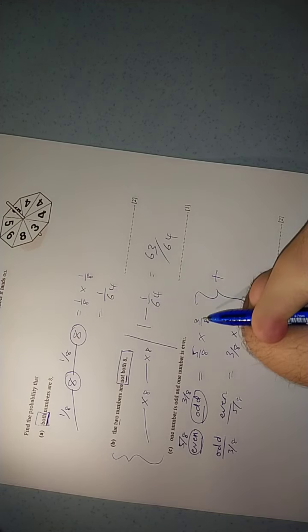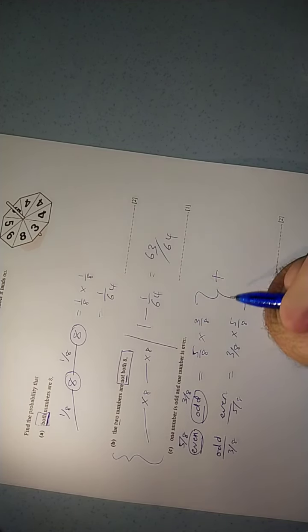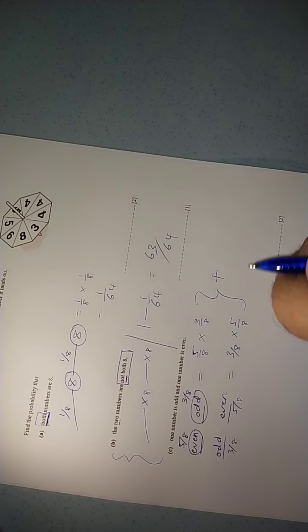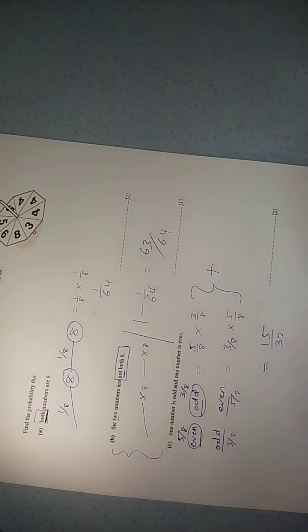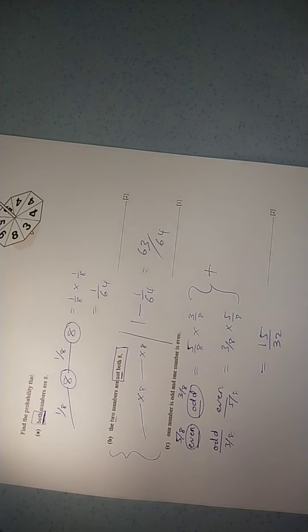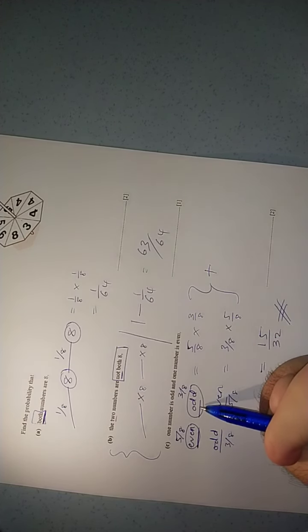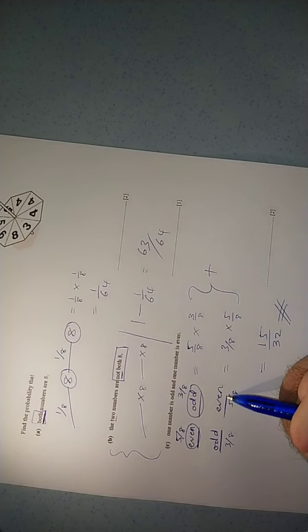So 5 over 8 times 3 over 8 plus 3 over 8 times 5 over 8. When you use your calculator, you will get 15 over 32. The most important thing is to create the possible combinations like this.